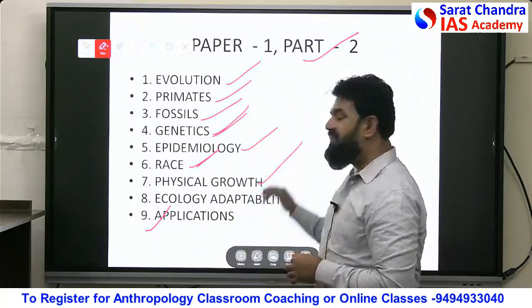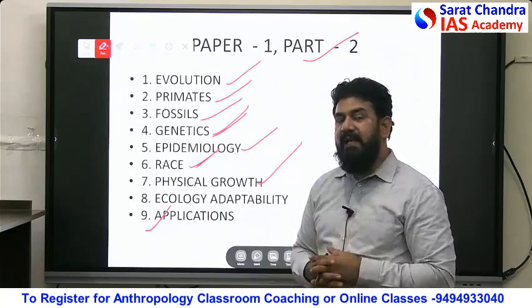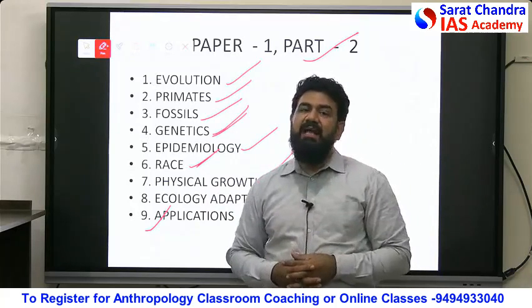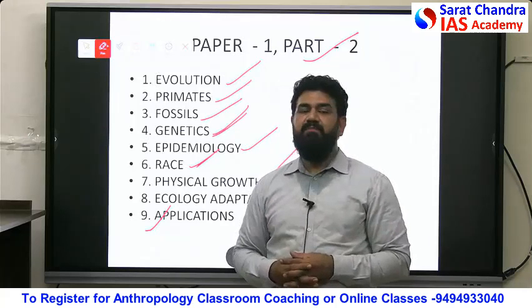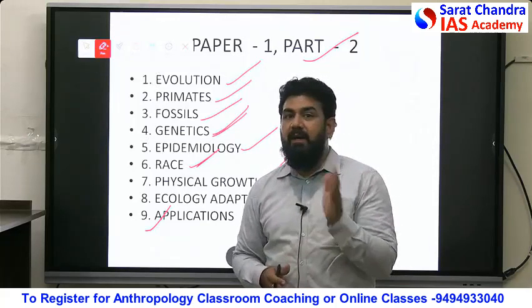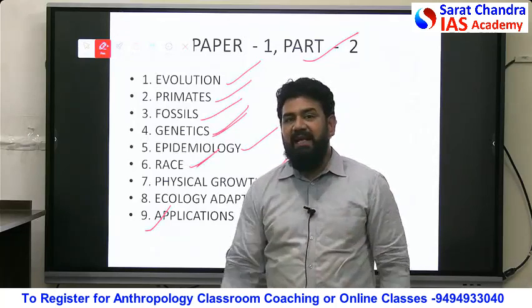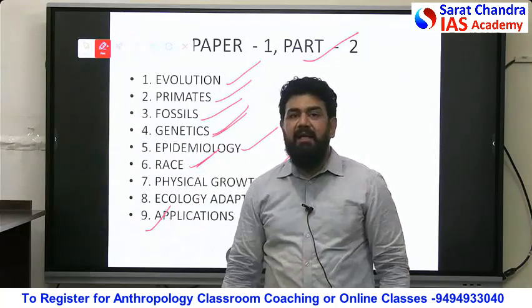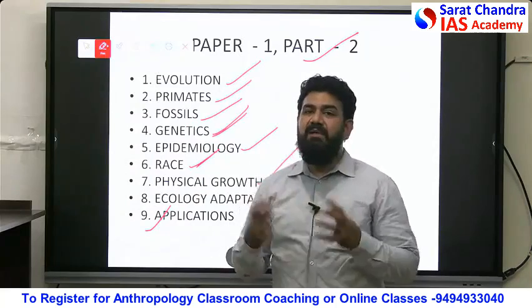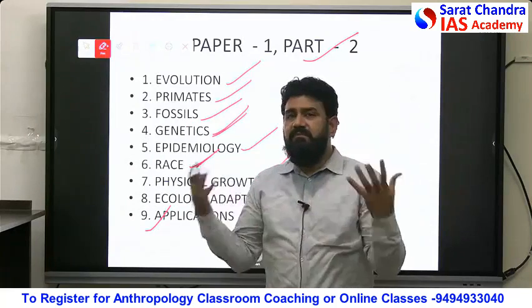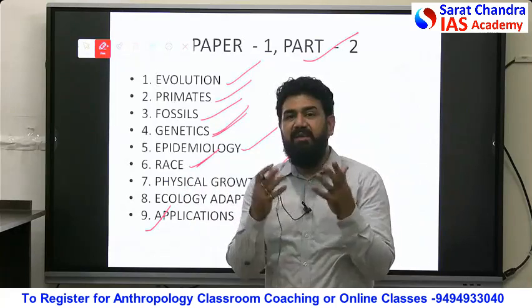Next is what? The physical growth and development. Please remember, your life starts as a single cell called zygote in the uterus of your mother's body. And so you were once part of your mother's body, and you have grown and came out of your mother's body through a process called parturition or childbirth. And after which you started growing leaps and bounds, and you are whatever you are today.